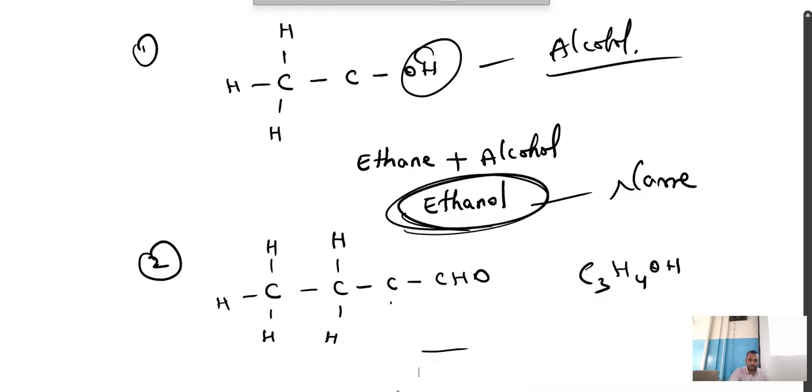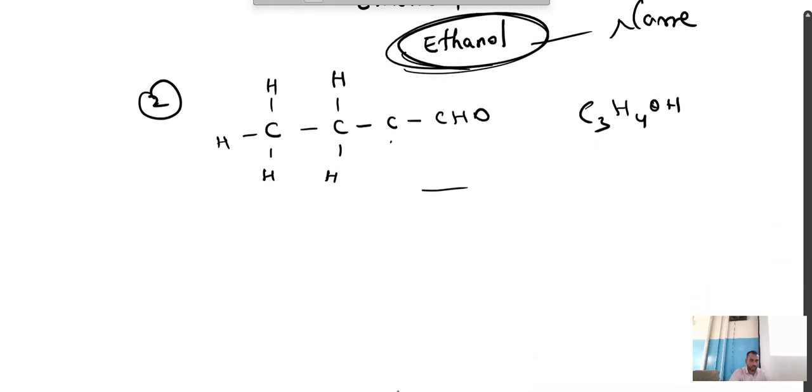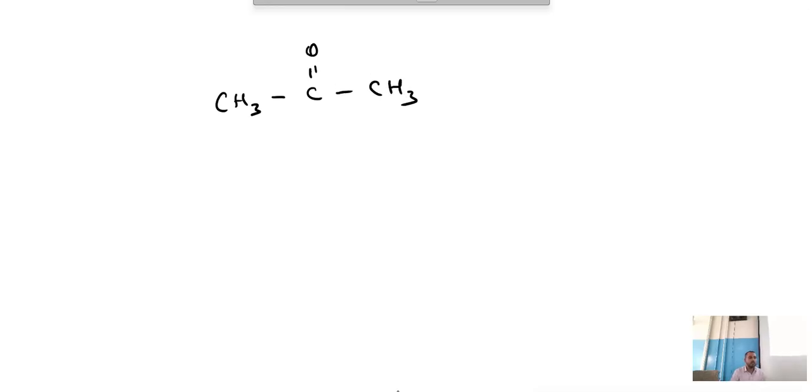Now one more structure I'll give you. CH3, C double bond O, CH3. Which is this? Just tell me the functional group of this. Ketone.